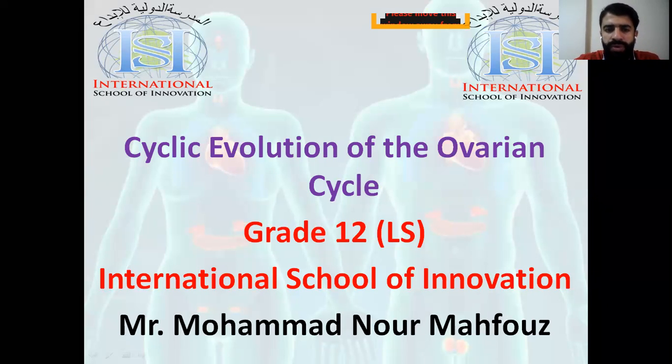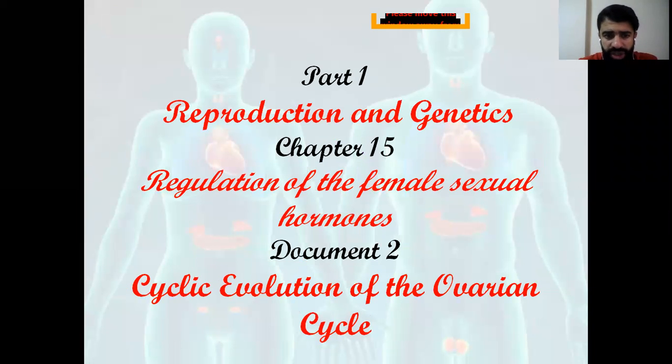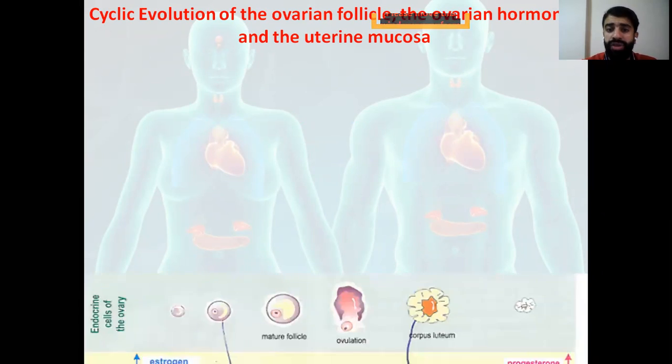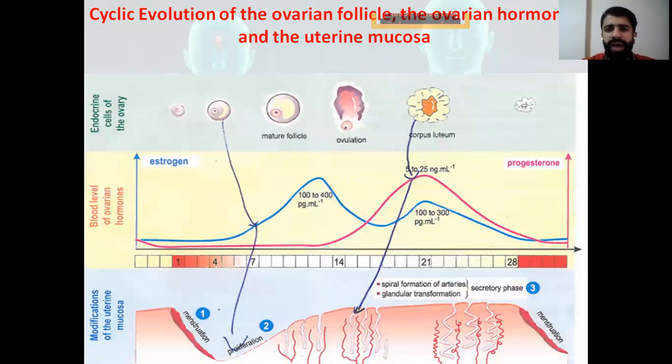In this video, we're going to talk about the cyclic evolution of the ovarian cycle. This is chapter 15, document 2: cyclic evolution of the ovarian follicle and ovarian hormones, and the uterine mucosa. This figure is one of the most important figures in our lesson.